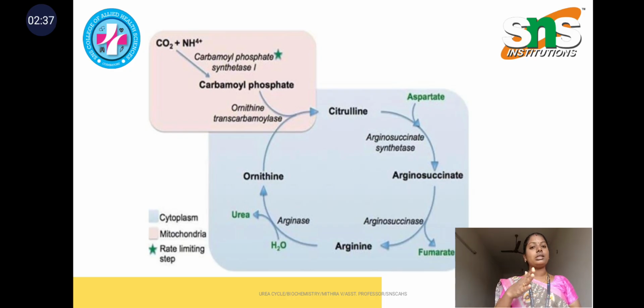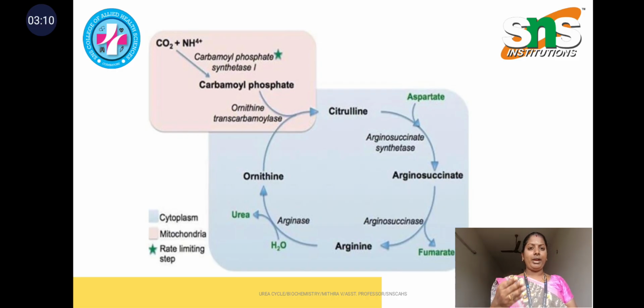So the urea is excreted into the kidney through the bloodstream, and after urea gets eliminated from our body, that ornithine compound is again converted into citrulline and comes back to the cycle, the urea cycle, and further eliminates urea in this form of cycle. This ornithine is converted into citrulline with the help of ornithine transcarbamylase. And you could see the color difference of the cycle.